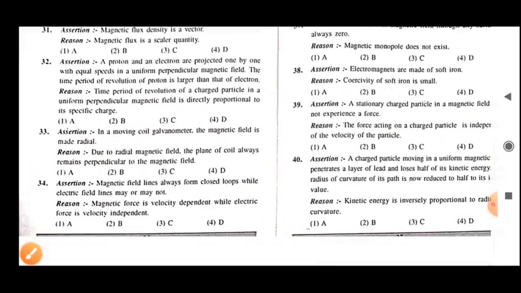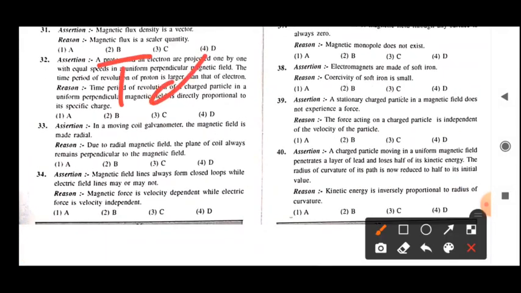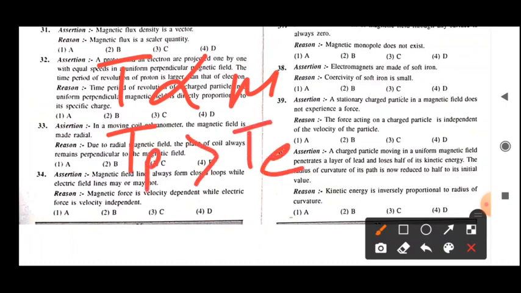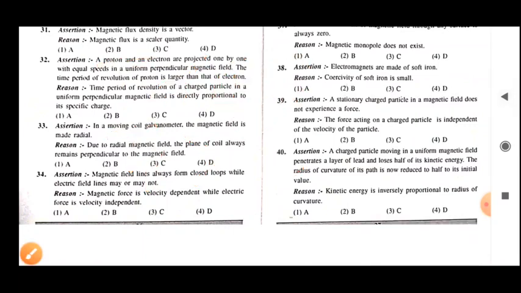For this question the time period is directly proportional to mass. So the time period will be greater for the particle whose mass is greater. Obviously the time period of the proton will be greater than the time period of the electron, because the mass of the proton is greater than the mass of the electron. And the assertion is given already: the time period of revolution of the proton is larger than that of the electron.